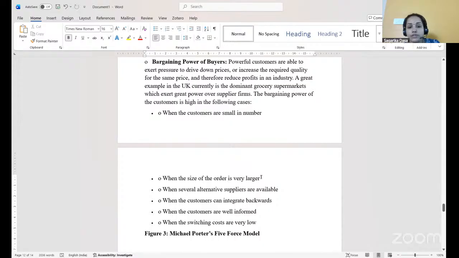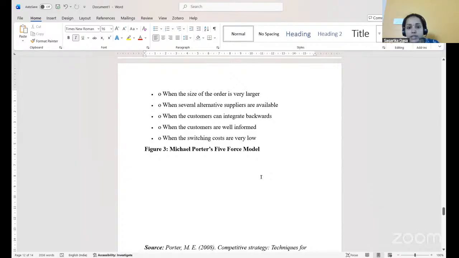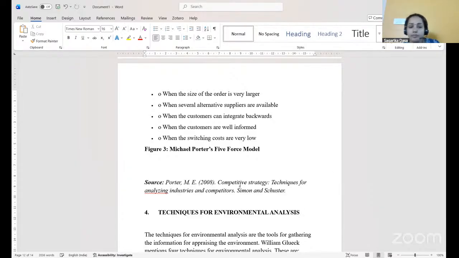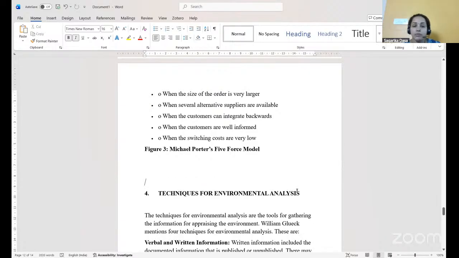When the size of the order is very large, when any consumer purchases in bulk, they obviously go for a lower price, so they bargain more when the order is high. When several alternative suppliers are available, if one is giving at a higher cost, they will easily move to another supplier who is giving at a lower cost. Also when consumers can integrate backwards, when the consumers are well informed, and when the switching cost is very low.